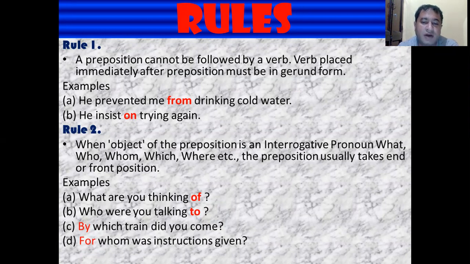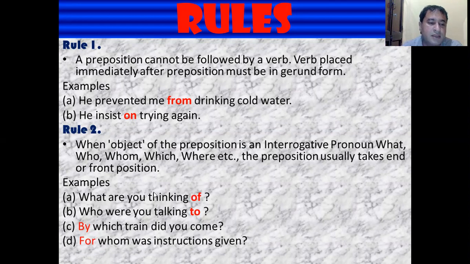Means when the object of the preposition is an interrogative pronoun, that is, it may be what, who, whom, then the preposition is either at the front position or at the end position. For example, what are you thinking of? Here the object of the preposition is what, the interrogative pronoun. Therefore, the preposition of is at the end.